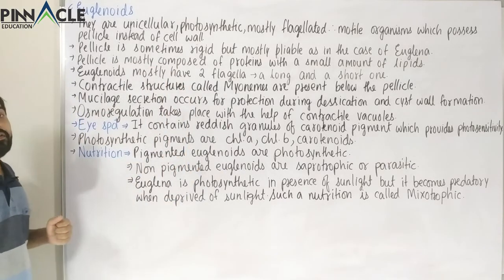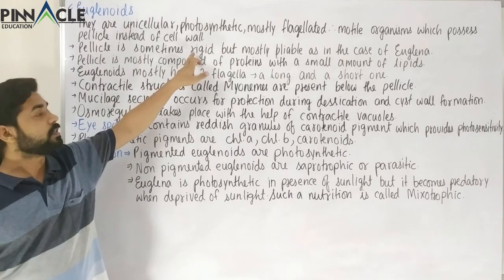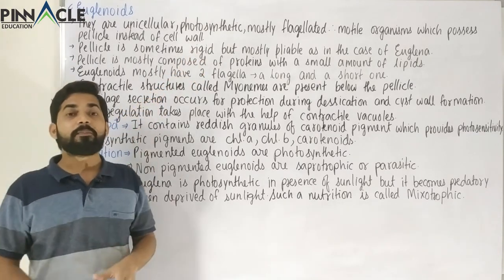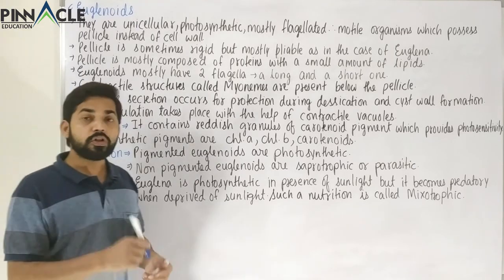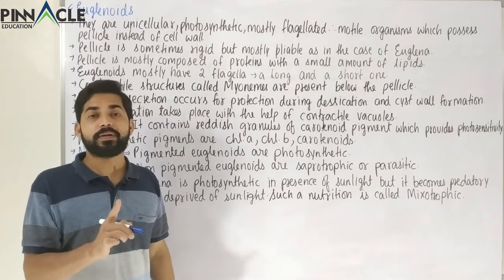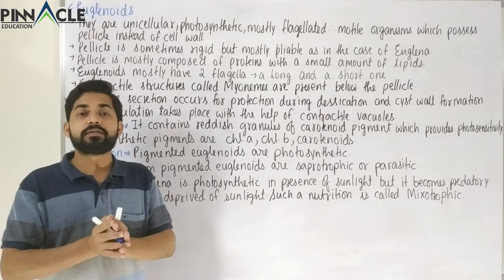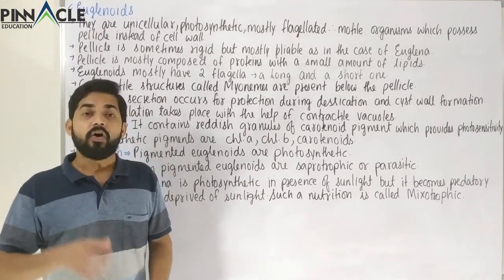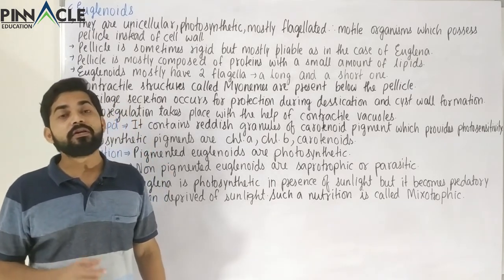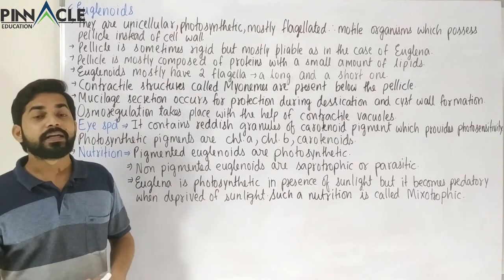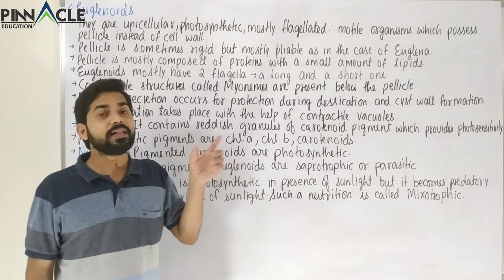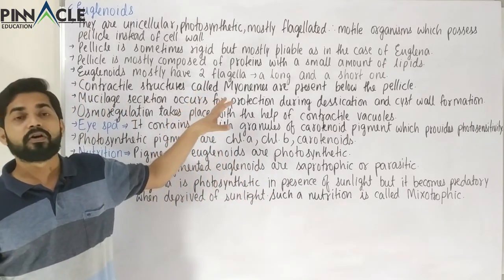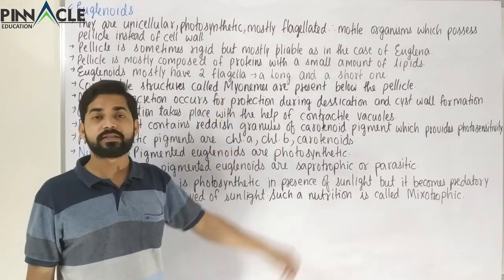Apart from that, we see that the pellicle is sometimes rigid. Normally the pellicle makes the cell flexible or elastic. When a cell wall is present, it makes the cell rigid. But in this case the pellicle makes the cell flexible, and we will later see why, as there are myonemes and some other structures present.